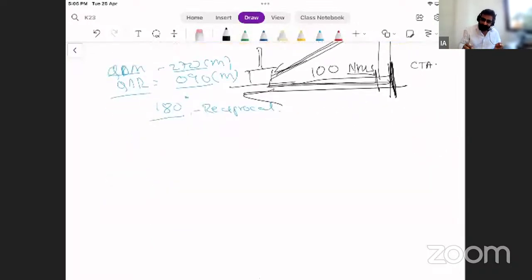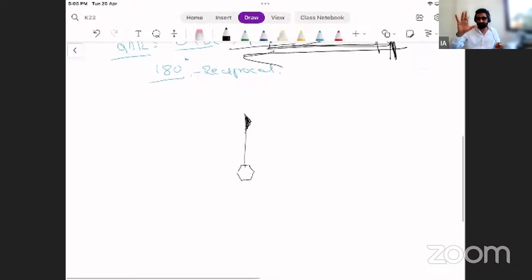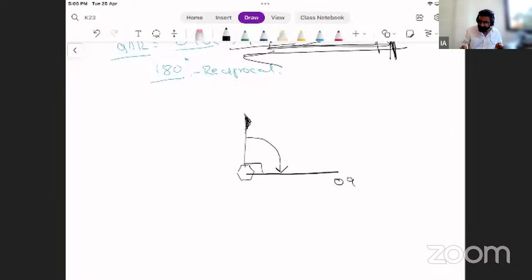Students, I'll show you the basis of directions once again. If this is my north, no matter whether I see it from the sky or see it on the board, my angular measurements of direction are always clockwise, like this. If I say 090 is the first right angle, this is 090 and that is east, right?